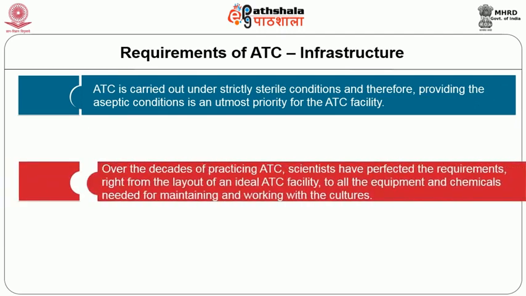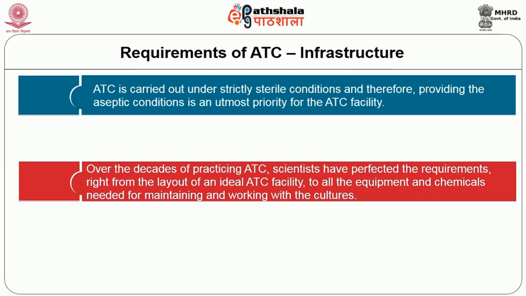Over the decades of practicing ATC, scientists have perfected the requirements right from the layout of an ideal ATC facility to all the equipment, chemicals and every other requirement needed for maintaining and working with the cultures. Let us consider these requirements one after the other.